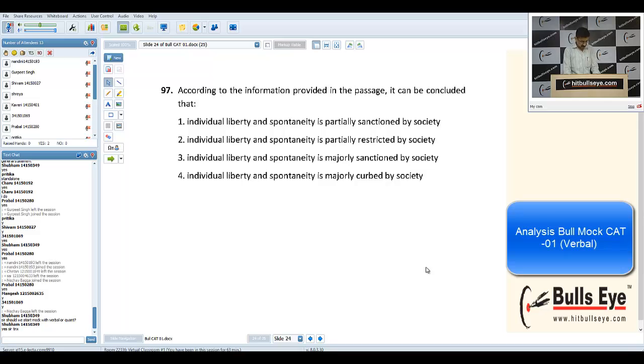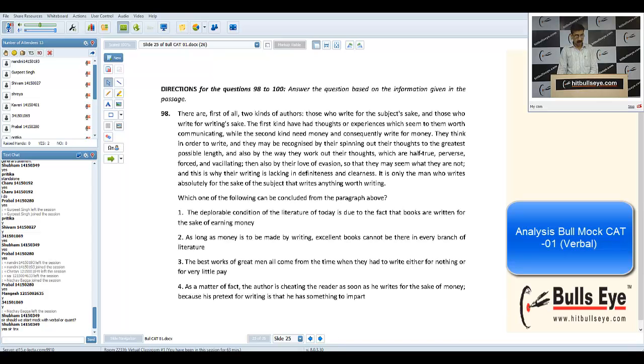The 97th question: the answer to this question was based on the last few lines, and the answer was the fourth. So again, 3 or 4 questions were direct. I don't know why people picked this as a difficult passage. I think the reason was that they must be tired after reaching this. Now I think the time has come to wind up the session. The last question, 98th, is again summary based.